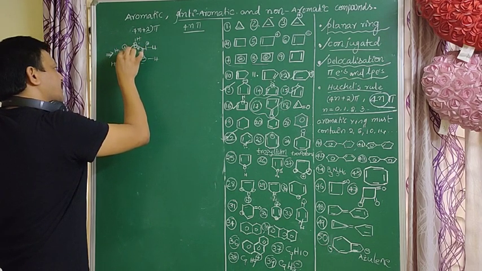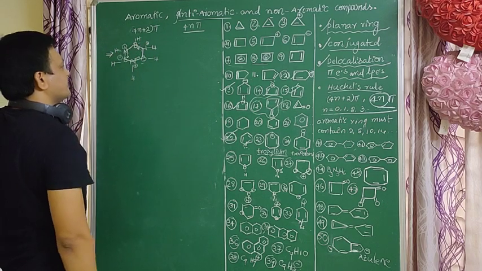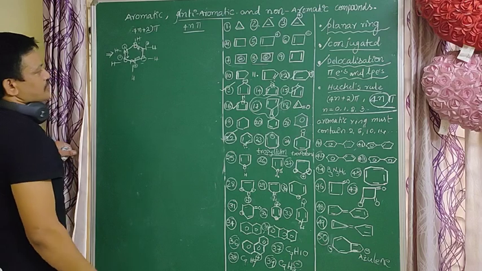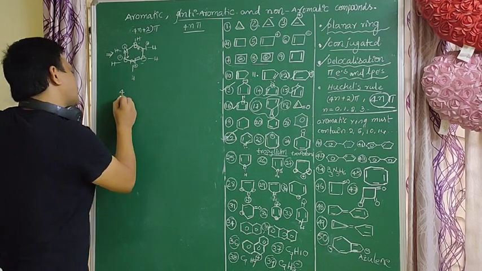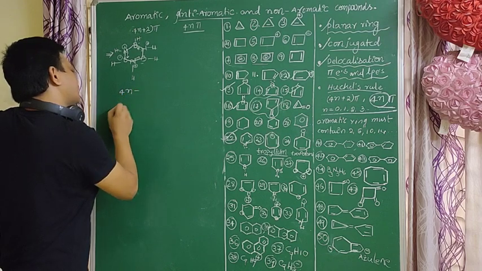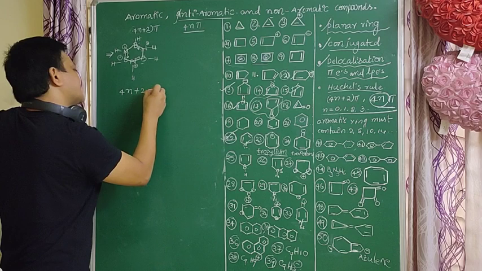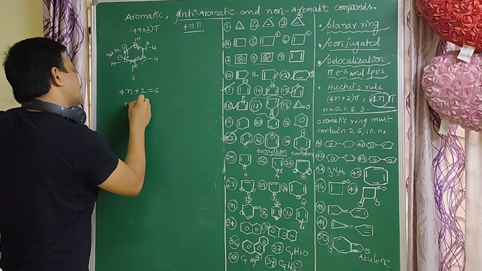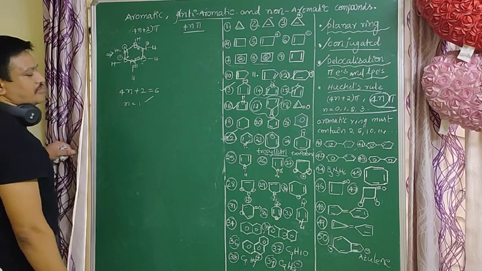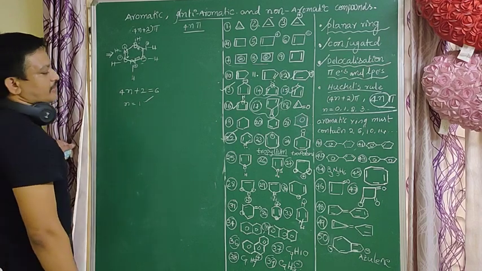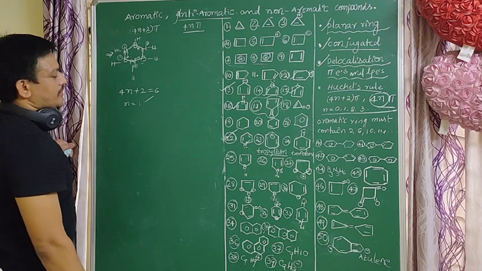So here these pi electrons are involved in conjugation like benzene. So it is a conjugated system, and the pi electrons are delocalized electrons. 4n plus 2 equals 6, so n equals 1. So it follows the 4n plus 2 pi electrons. It is an aromatic compound. So borazole is an aromatic compound.